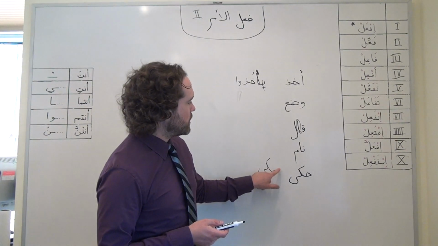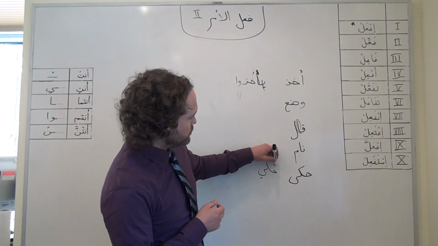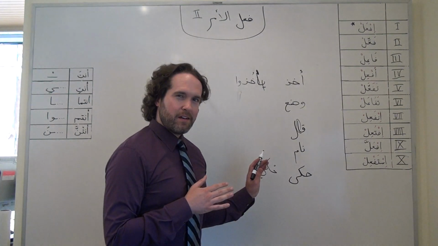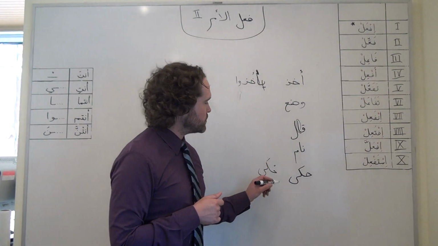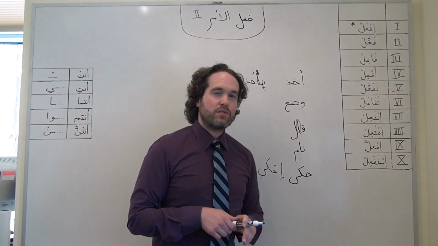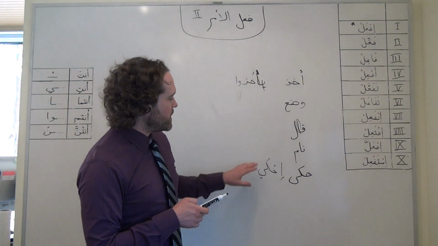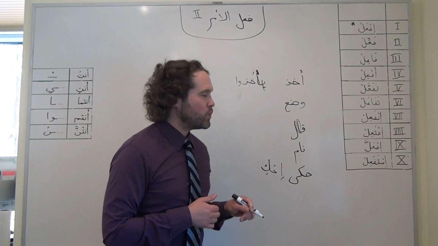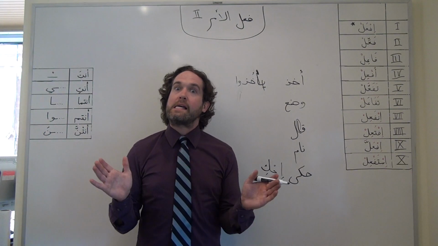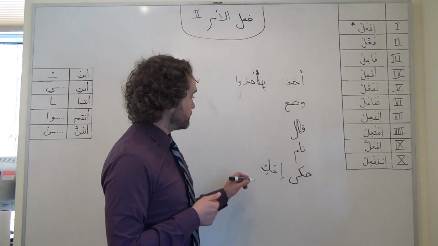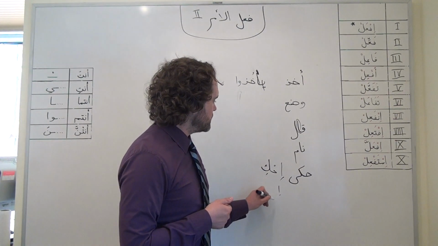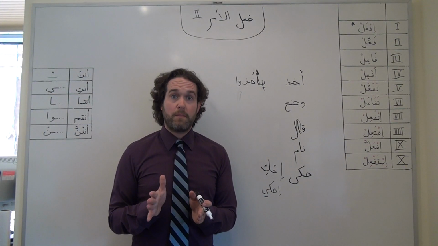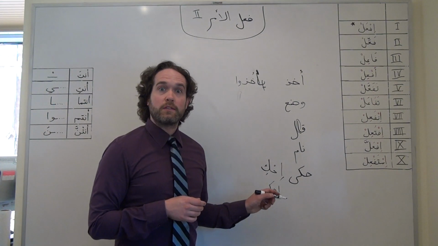We're going to drop our prefix, and because the ha has a sukun, we need, again, if you've reviewed the imperative, you remember that we need a vowel at the start of a word. We can't have a letter that starts with sukun. So we're going to add a kasra here, and for the masculine conjugation, we're going to drop that ya and just have a kef with a short kasra. Ihki, not ihki. That would be our feminine conjugation. Enta ihki, enti ihki, if we're addressing someone feminine. So visually we can tell the two apart.